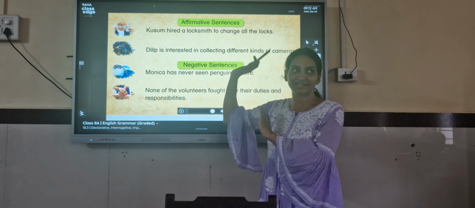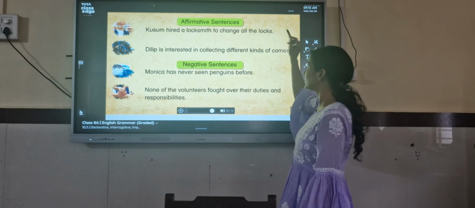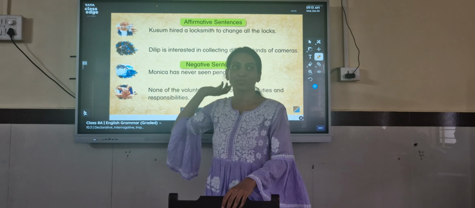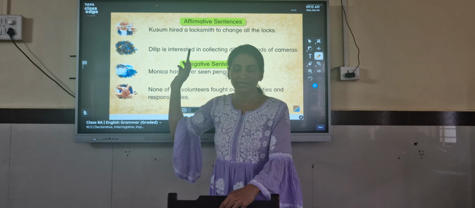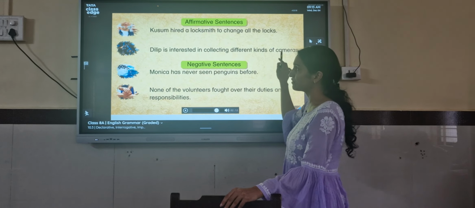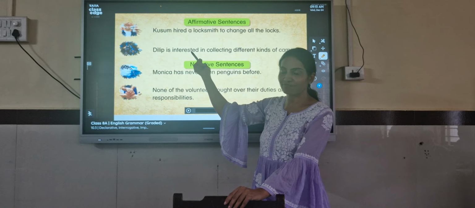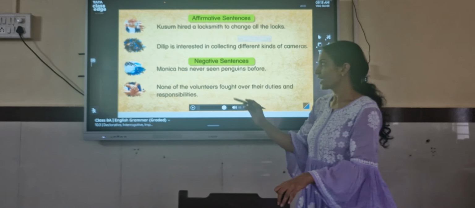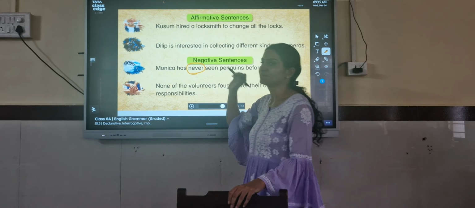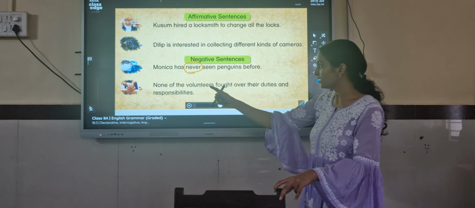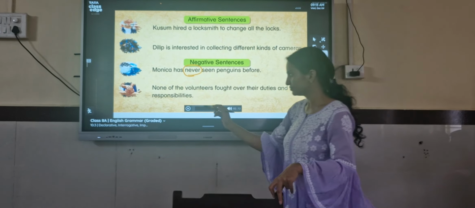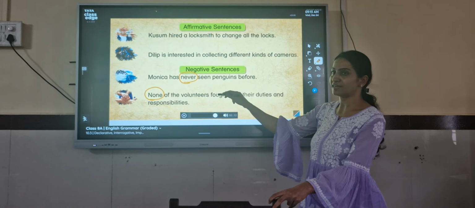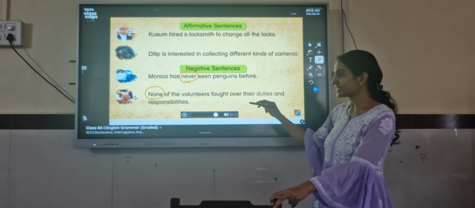So can we call this sentence a declarative sentence? Is it ending with a full stop? Yes. It doesn't have any negative word. So which declarative sentence is it? Affirmative. In the second sentence, do we have any negative word? No. So again, it's affirmative. In the third sentence, which negative word is used? Never. Which tells me it is a negative declarative sentence. In the fourth sentence, which is the negative word? None. None is the negative word, which tells us it's a negative declarative sentence.